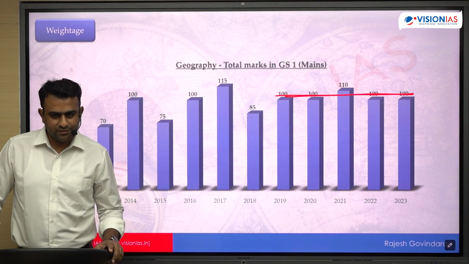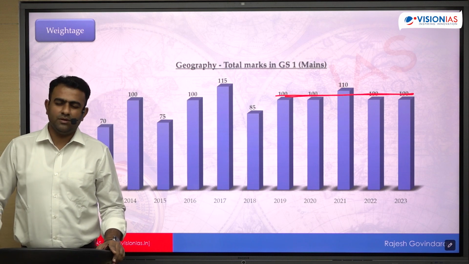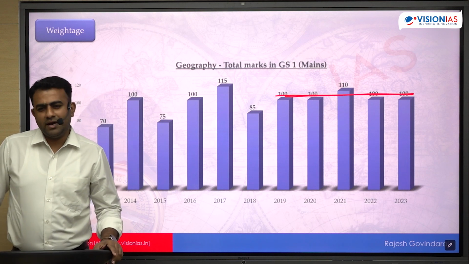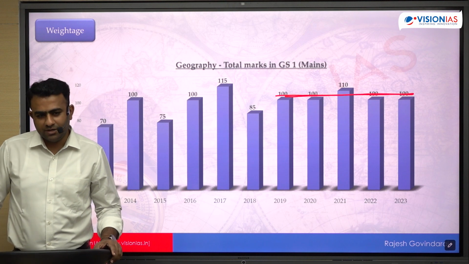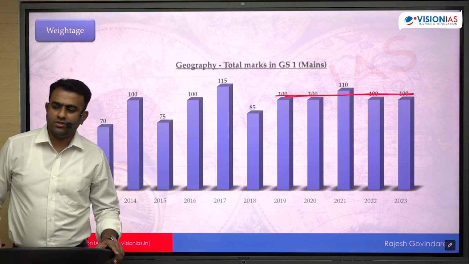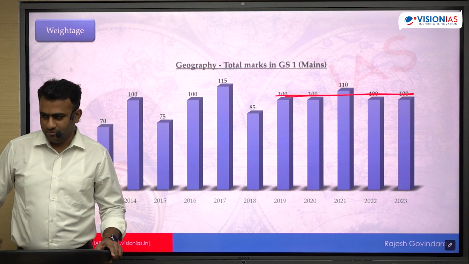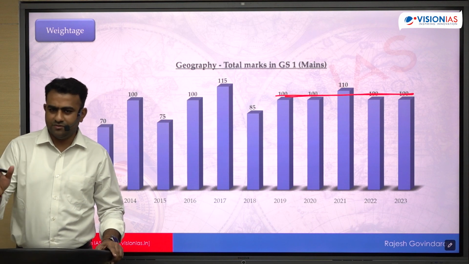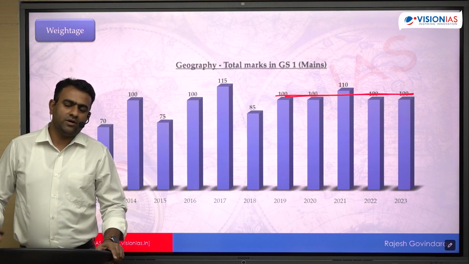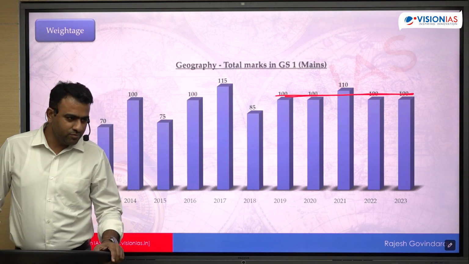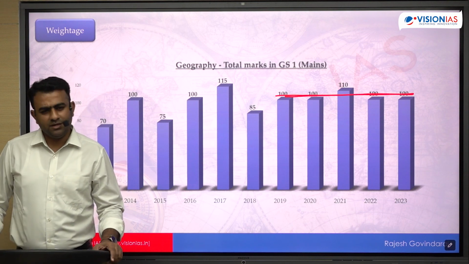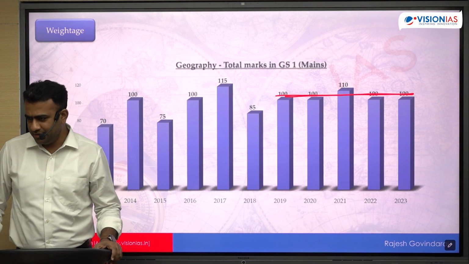Okay, a total of 8 questions we can consider to be part of geography. So one question overlaps between geography and post-independence. In fact, there is one question overlapping between geography and society also. The question on urbanization is between geography and society. And one question on the net importer, net exporter. So we can consider it as a question of both geography as well as post-independence.